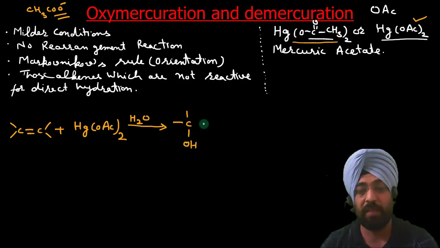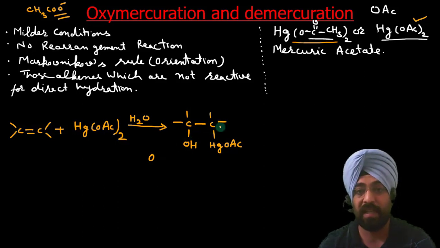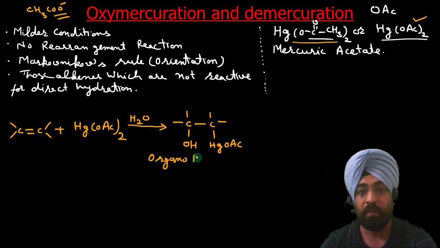We will see the mechanism of this reaction in our next slides. On the second carbon there is the addition of HgOAc. This is an organometallic compound. Why? Because here the metal mercury is directly attached to carbon. So we can call it organomercuryl alcohol.